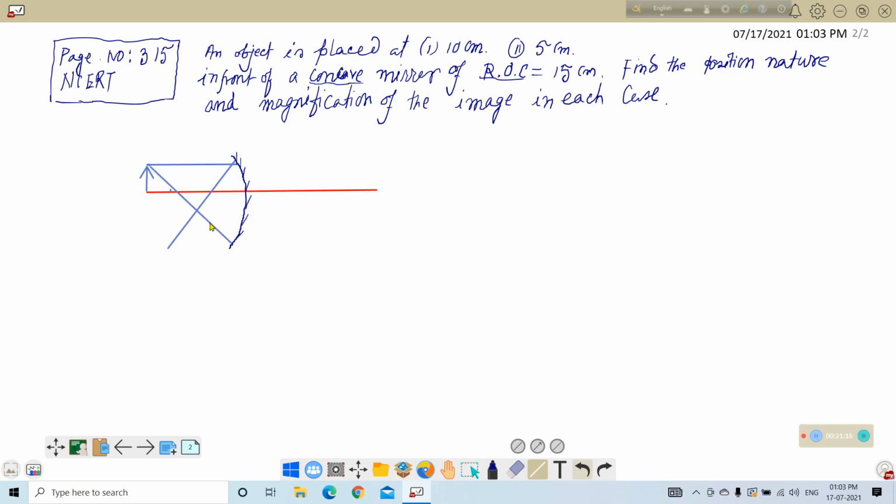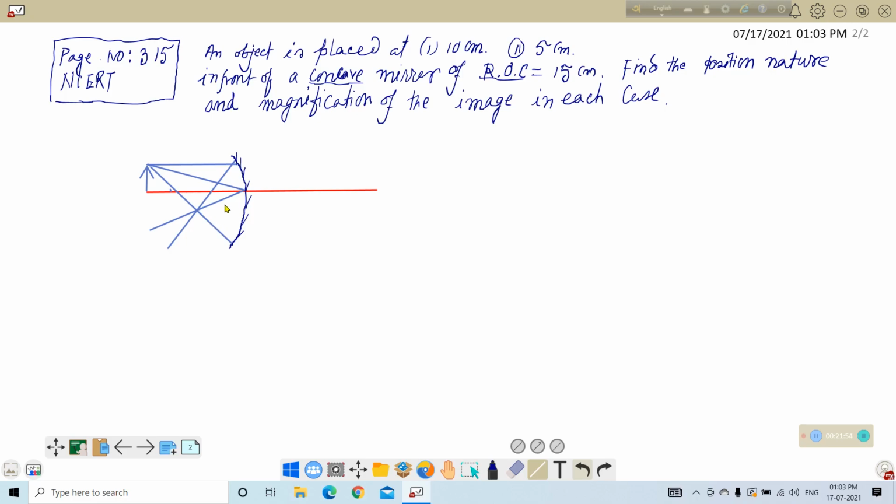And the third ray is the ray that strikes on the pole. To draw this, you have to take the reverse process. It will be convenient. So take a line from here and make it pass through this point. And take another line from here and make it meet here. So that is the pole.